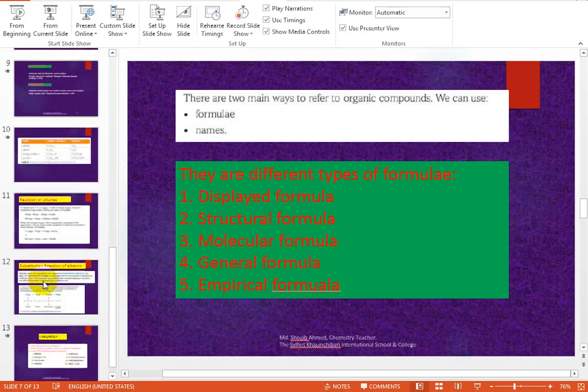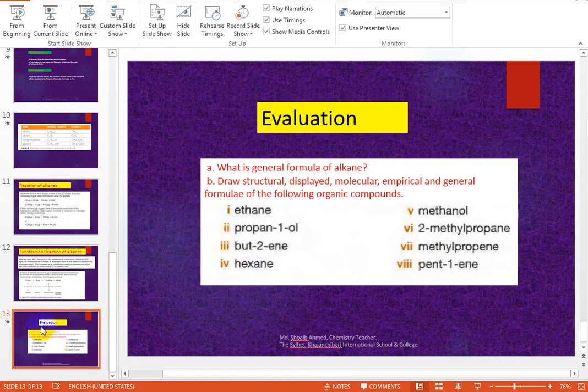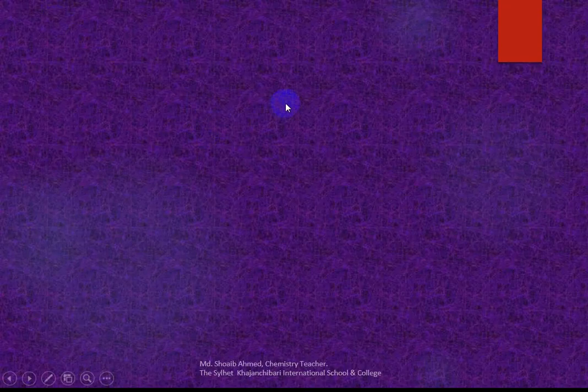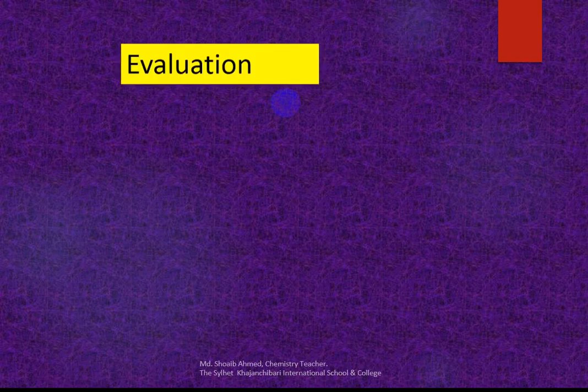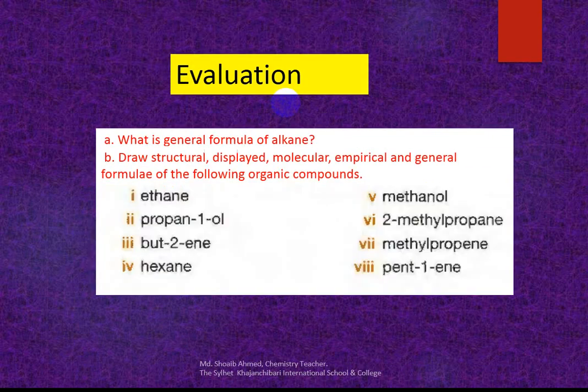Start writing, and submit to my WhatsApp number. Take a screenshot. Less than one minute remaining.